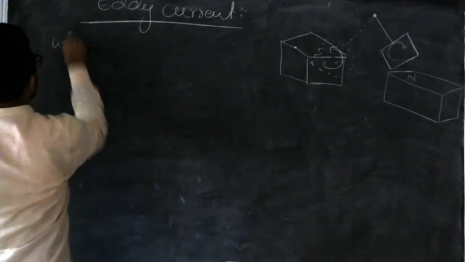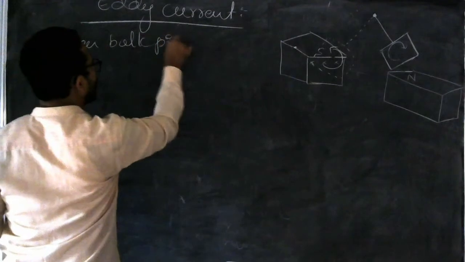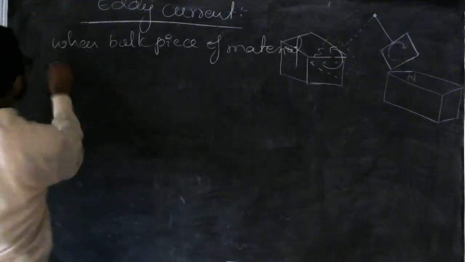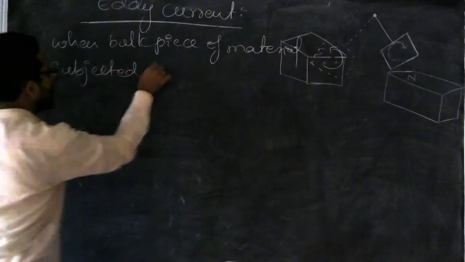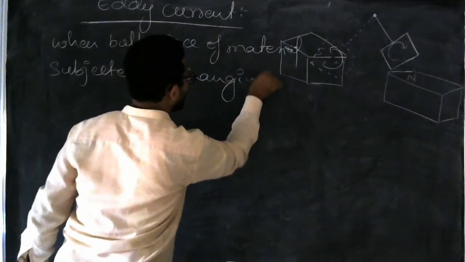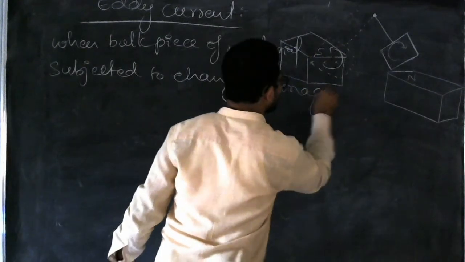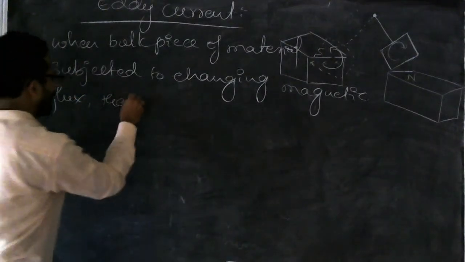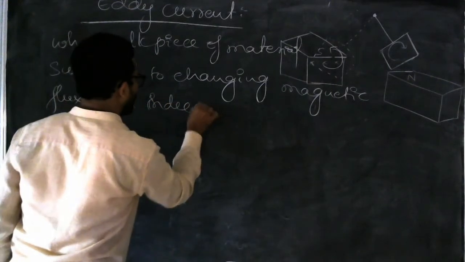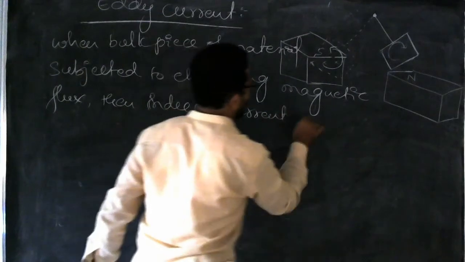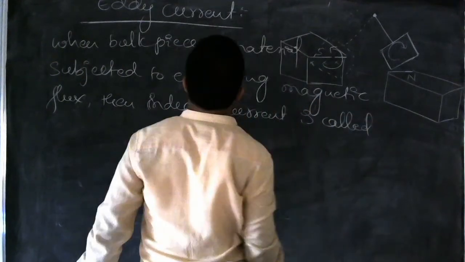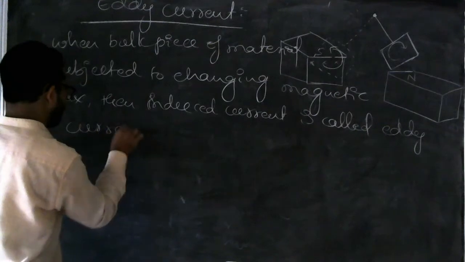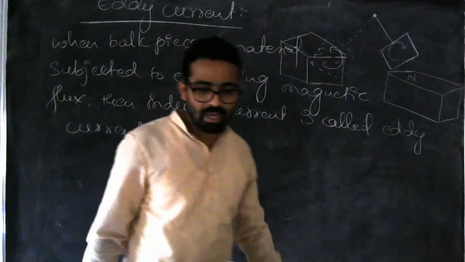Let me write the definition. When a bulk piece of material is subjected to changing magnetic flux, then the induced current is called an eddy current.